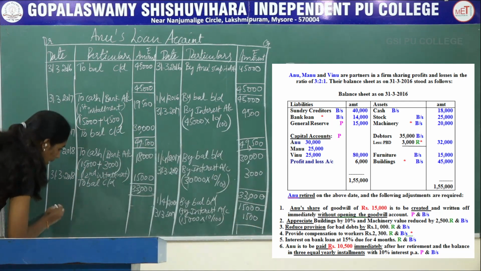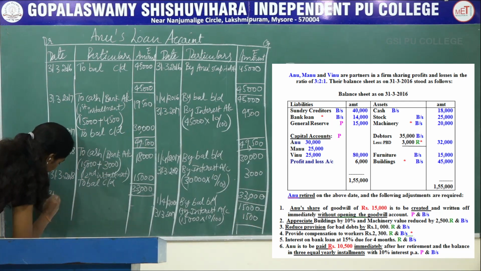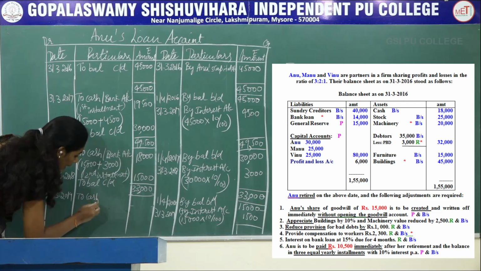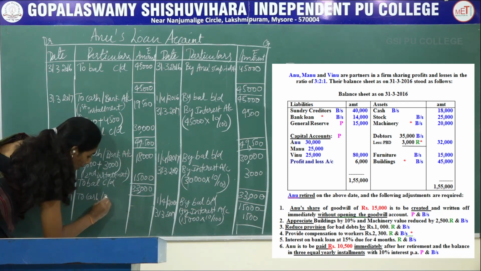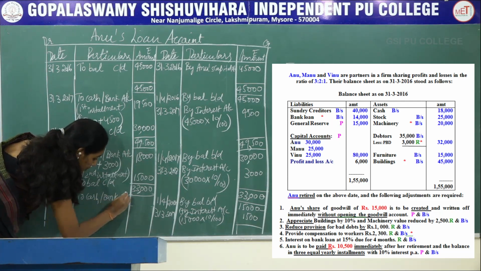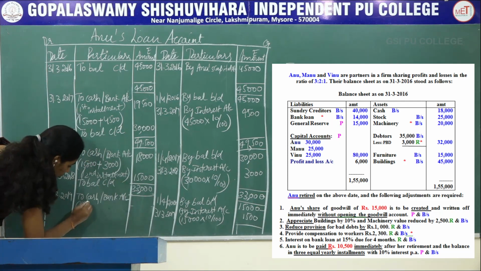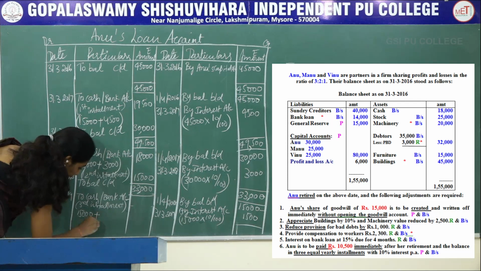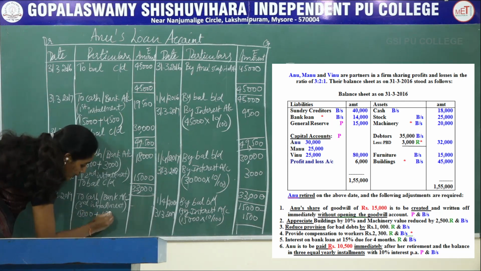And coming to the debit side, as on 31st 3/2019, the firm has to pay the third installment. It has to be written as to cash or bank account. Third installment: 15,000 plus 1,500.